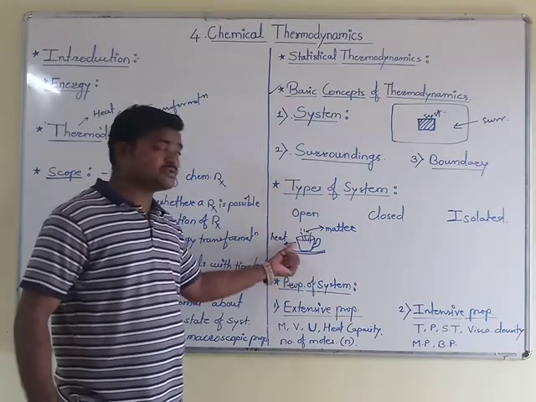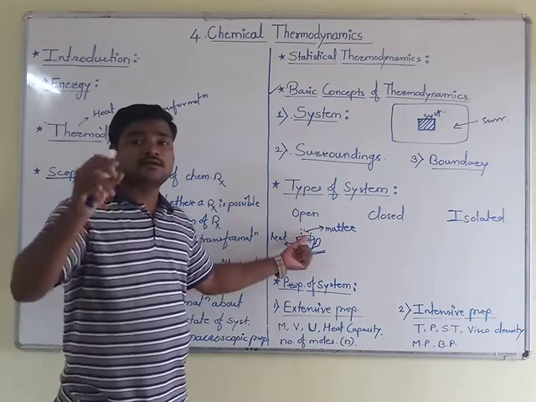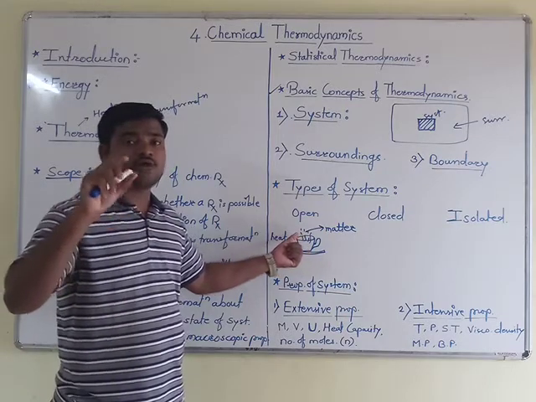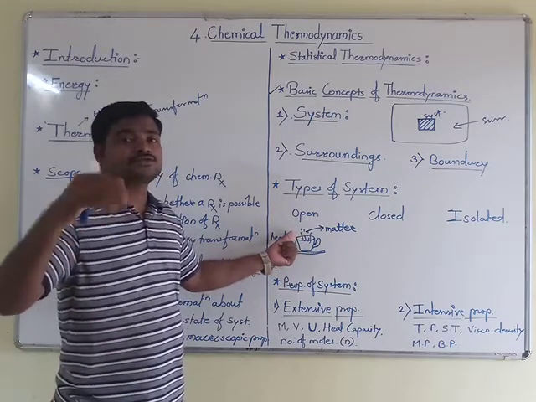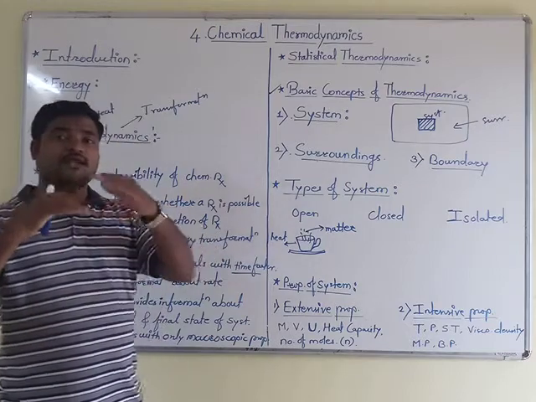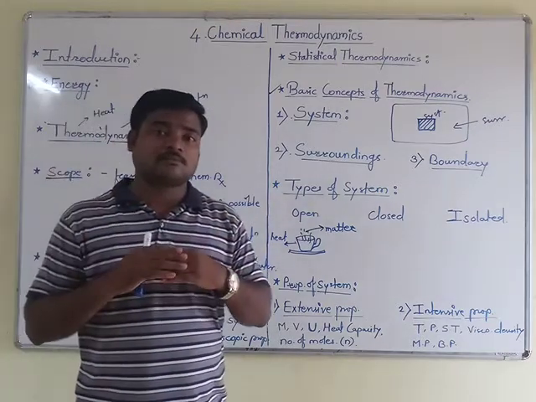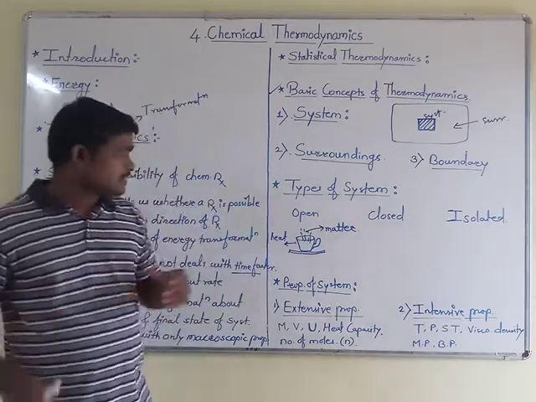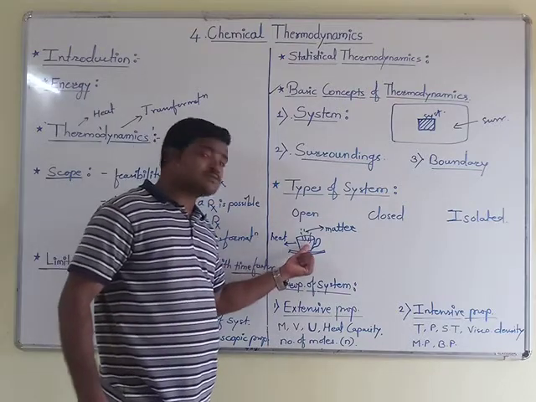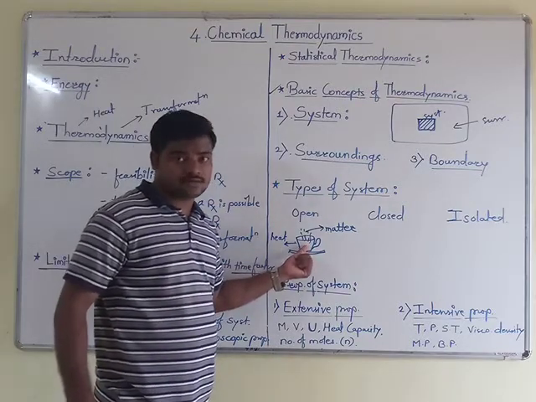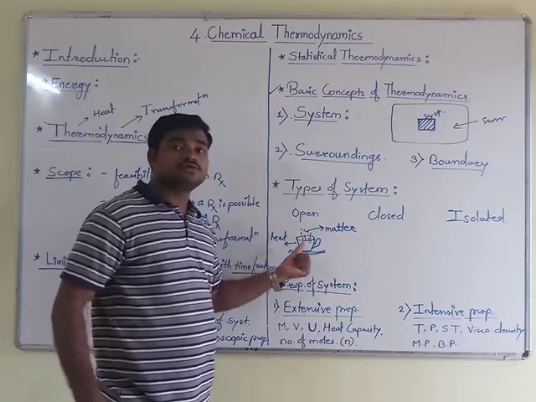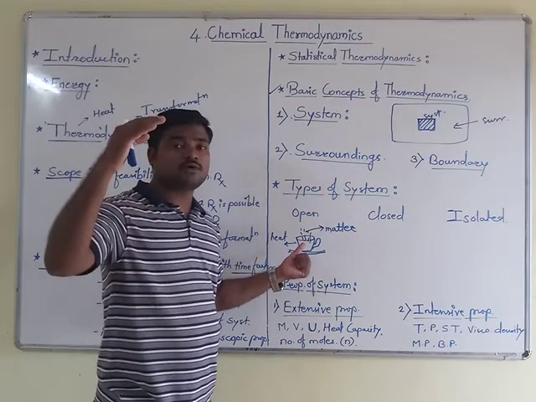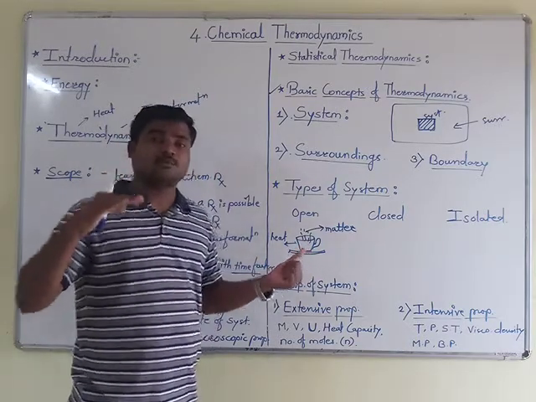Heat is exchanged with the surrounding. The tea which is in hot condition in a cup tries to come to room temperature by the exchange of heat. Means some heat is lost by this hot tea to the surrounding, so as to balance and come to room temperature.